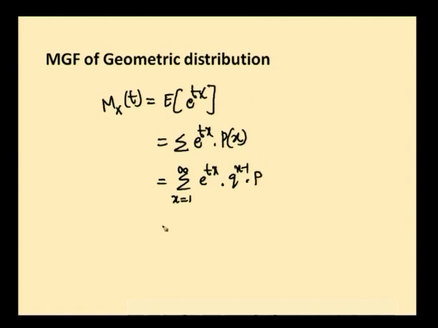This becomes p by q taken outside, the summation from x equal to 1 to infinity of (q e^t)^x.